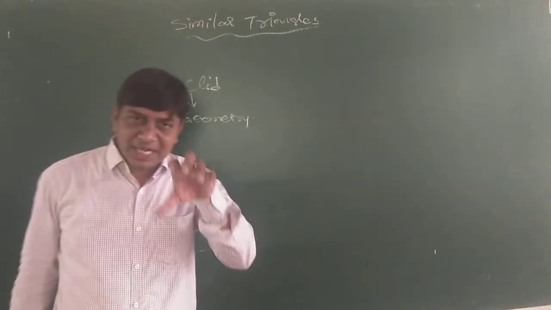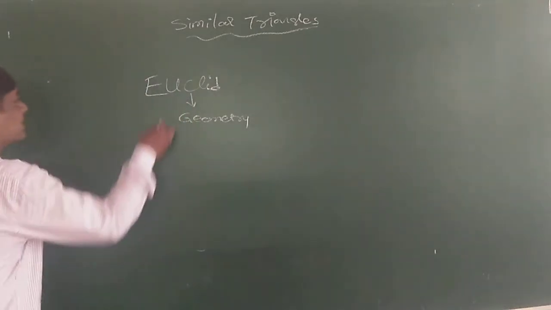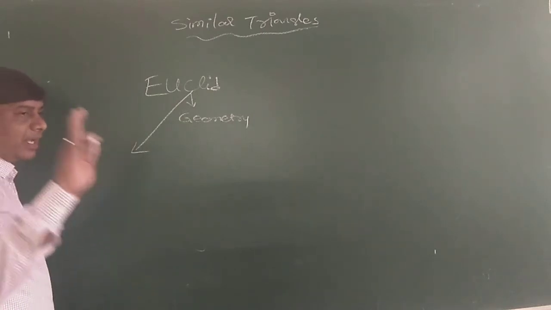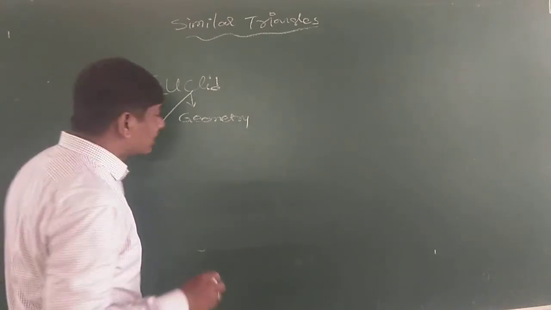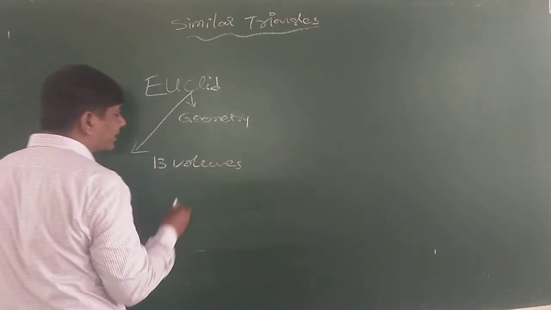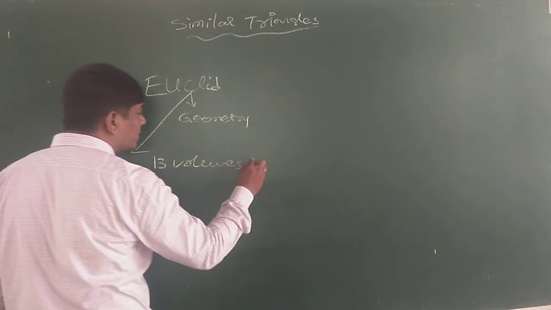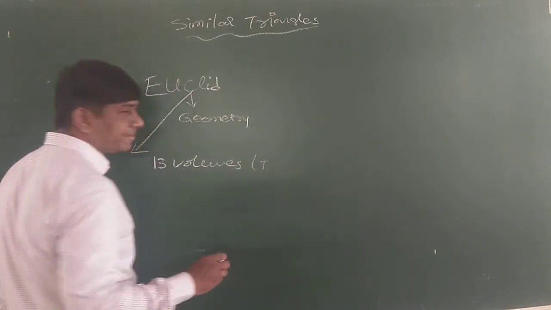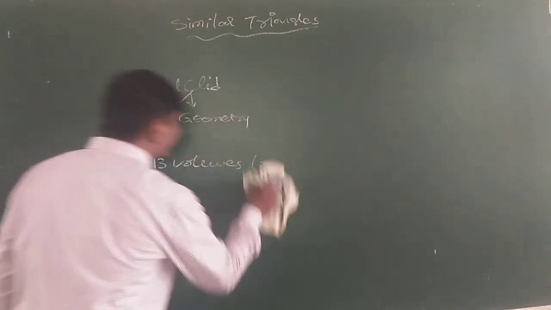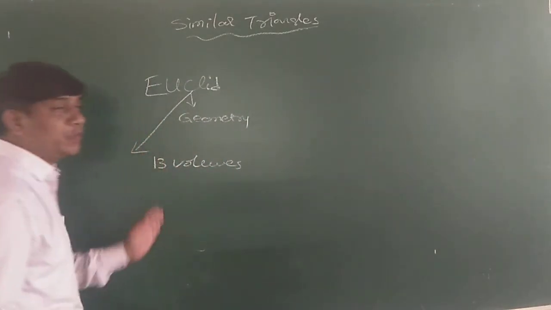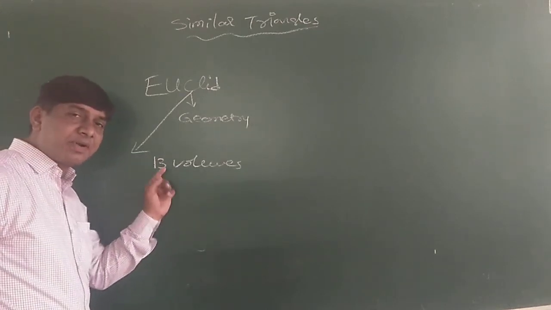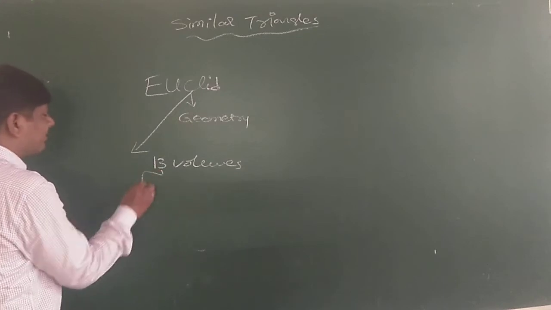In Euclid's geometry, Euclid discussed the geometry part in a book that contains 13 volumes. These 13 volumes are called the Elements. In almost all of the volumes he discussed only geometry, except the 7th part.